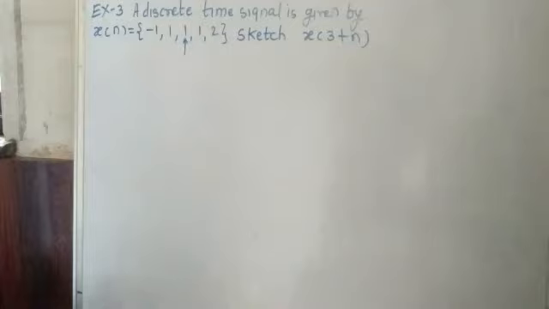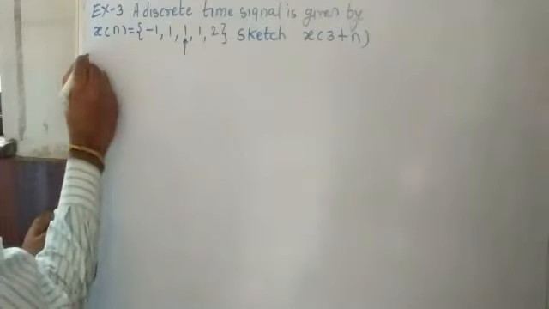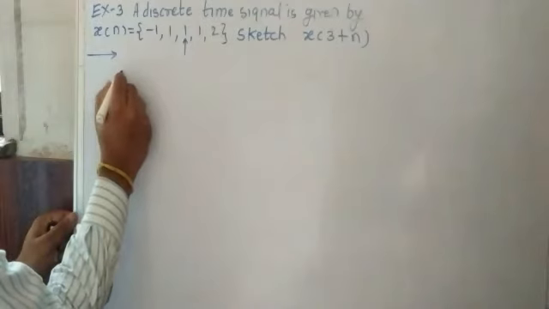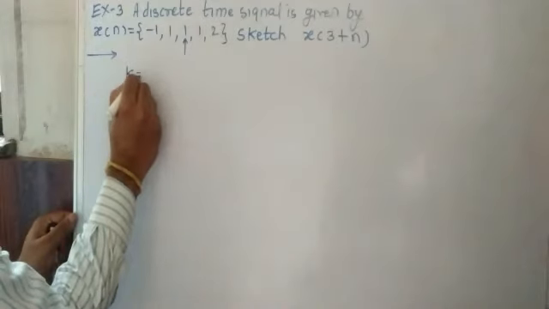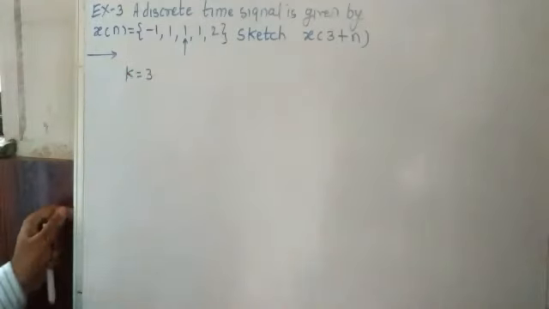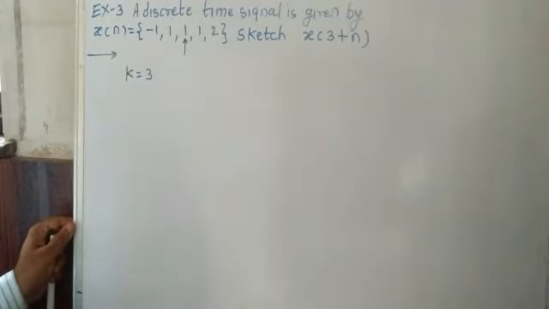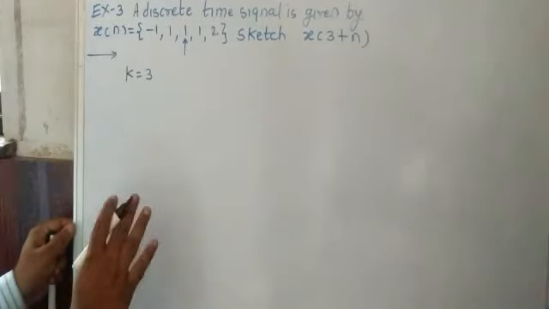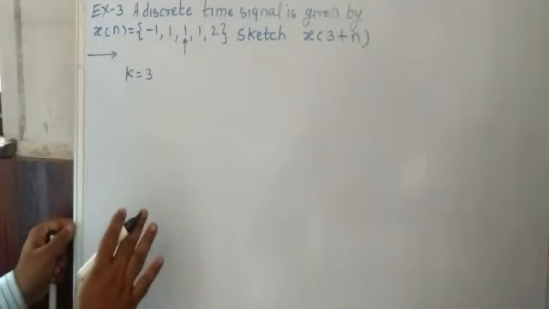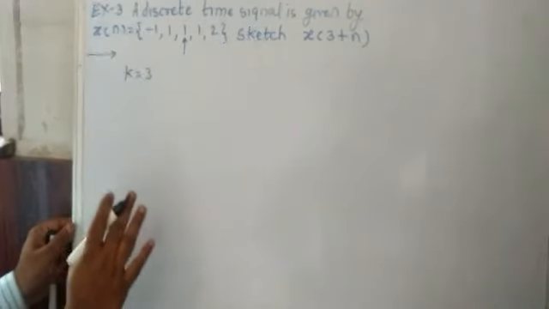Okay, 3 plus n is nothing but again an advanced signal. From this example you can find the k value is 3. Okay, here the value of k is 3, and for this k value we have to find out the advanced signal. Okay, now one by one we will go for understanding all these things.